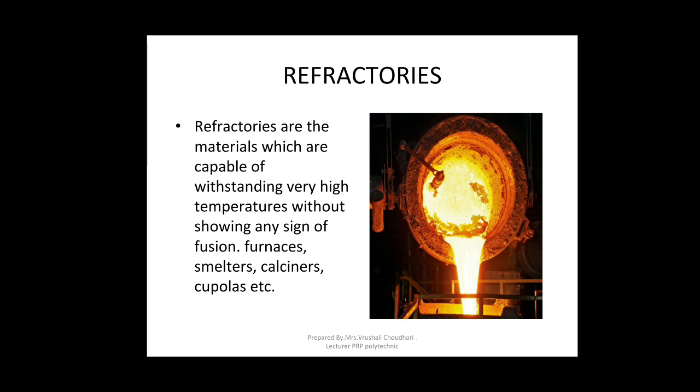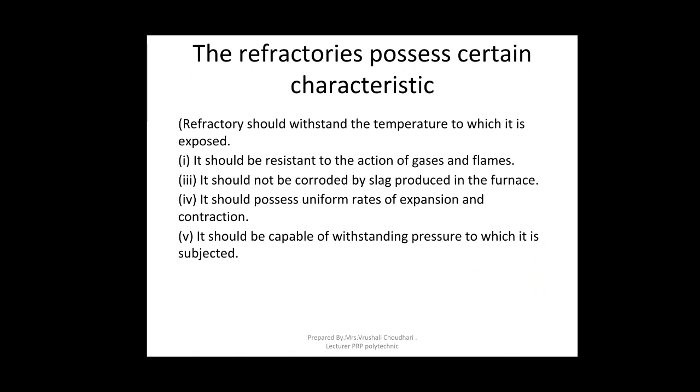Suppose the whole container is made up of metal. Then what will happen? The molten metal is going to react with the walls of the metal container and form an alloy. That is not acceptable. We want a pure metal. So whatever the container is, we make it with a stable material which is not going to melt even at very high temperature. That material is called a refractory. A refractory is capable of withstanding high temperature.